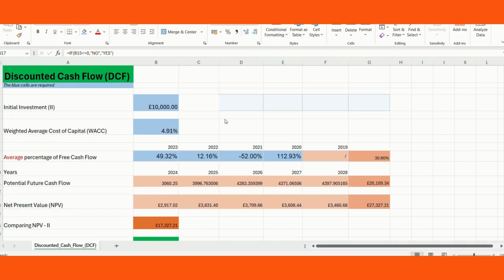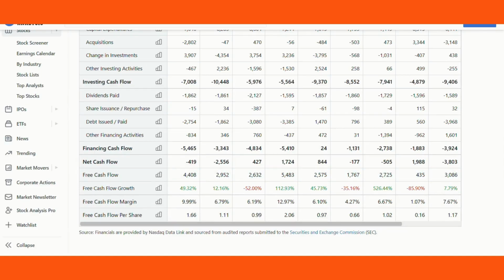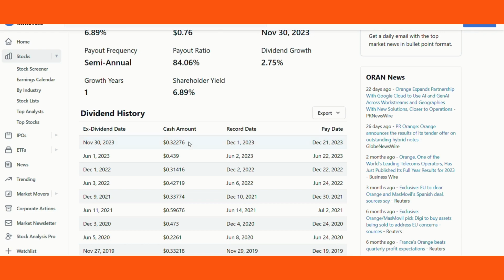Let's keep going and appraise this company with the dividend discount model, because it's pointless to do just the discounted cash flow valuation for companies that provide dividends. So we come here and check the previous dividend history.